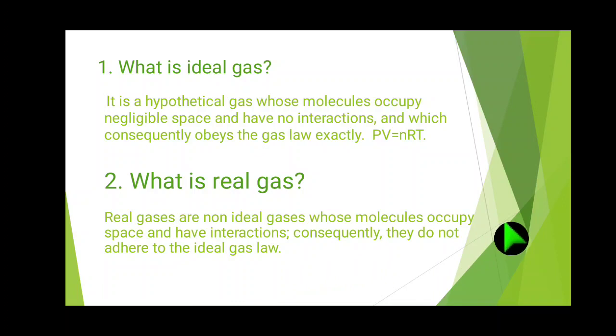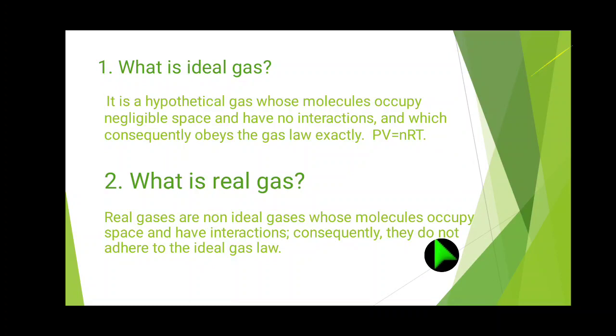Actually, it is the opposite of the ideal gas. Ideal gas, no interaction. Real gas, the molecules have interaction.